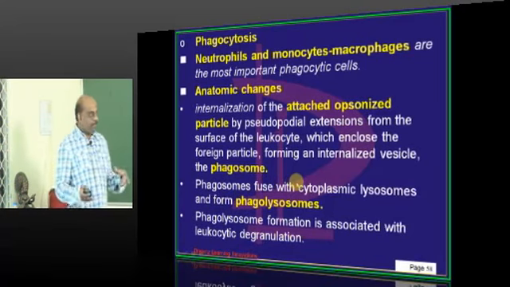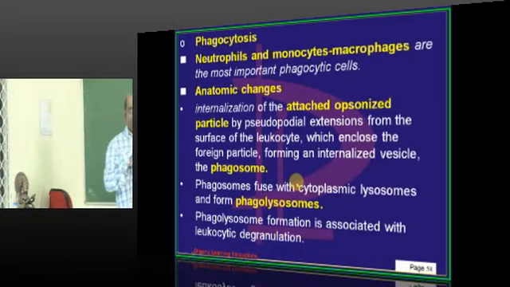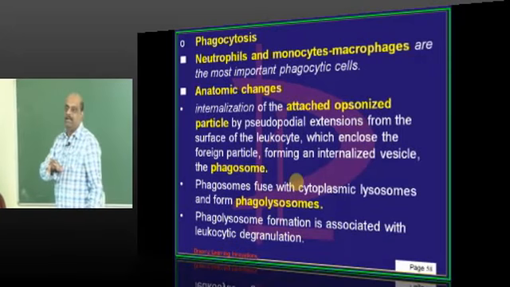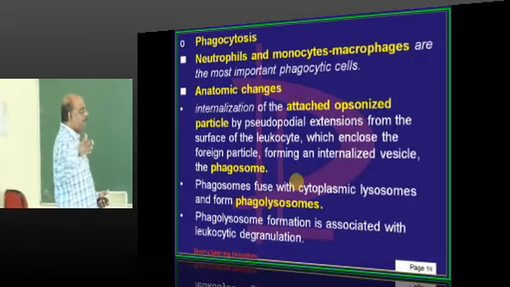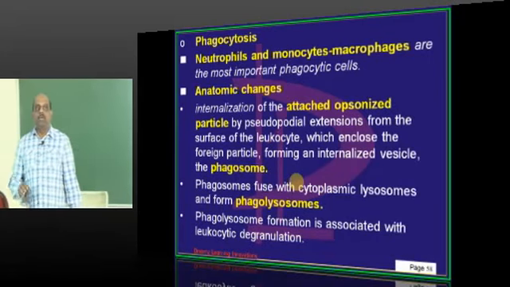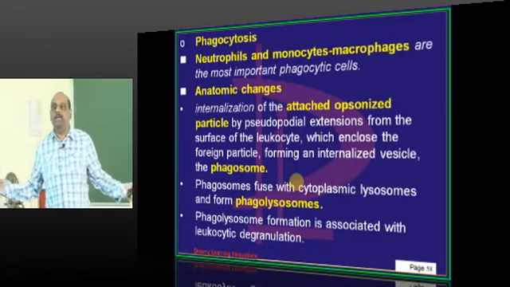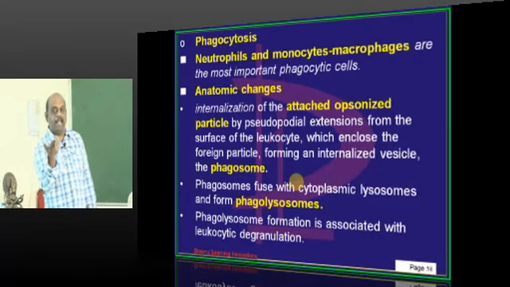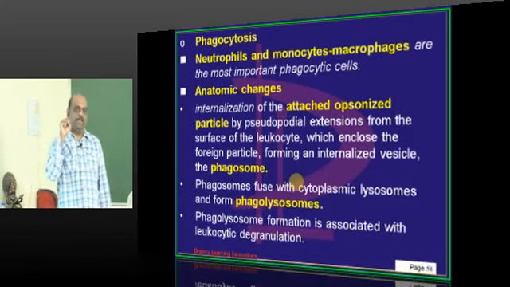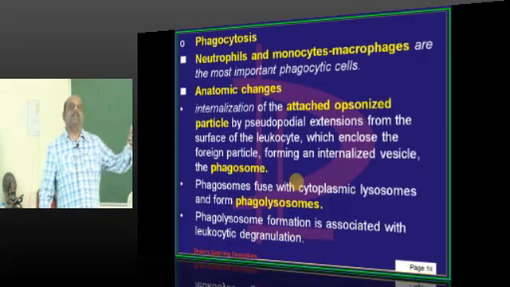Then phagosomes need to fuse with the lysosomes which are there inside the macrophage. And that is called a phagolysosome. Once that happens, the lysosome needs to degranulate and release the bomb. And that should then kill the organism which has been engulfed. So these are all the various steps.